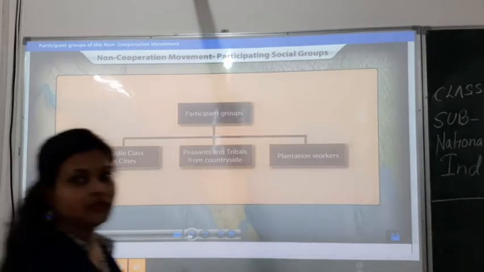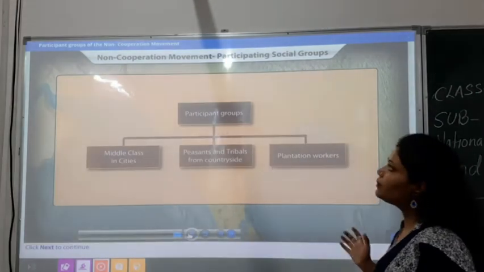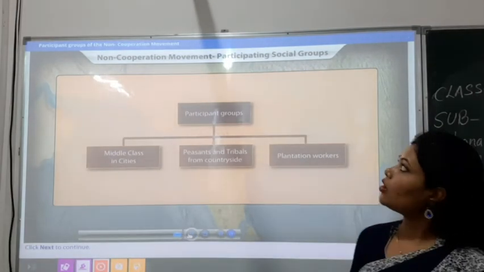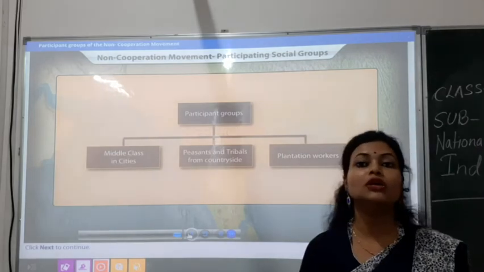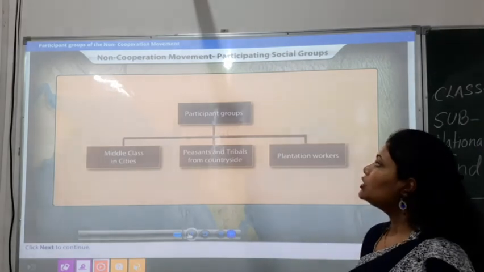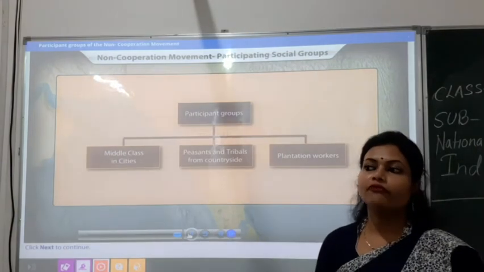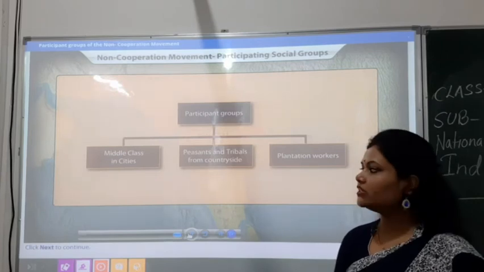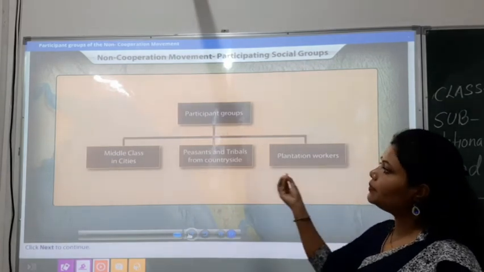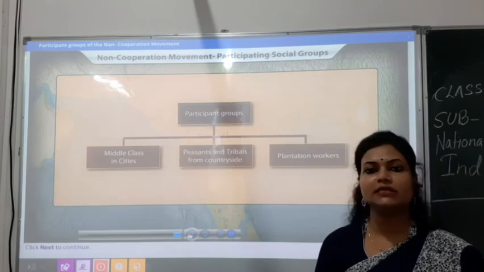So here it is saying who all participated in this non-cooperation movement, which groups of people. The participant groups were divided. Some people were from the middle class in cities.